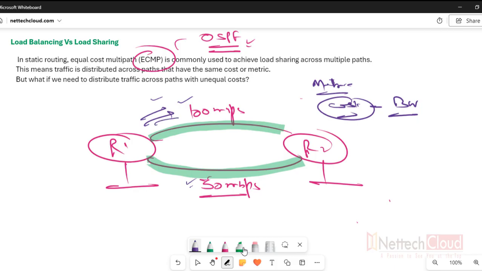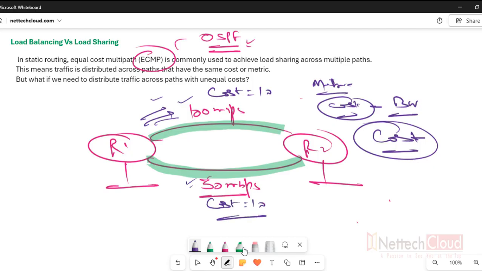In case we want to do ECMP, equal cost multipath, then of course we can do some tweak here. For example, we can manually configure the OSPF cost, and in case both links have equal cost, maybe 10 here and 10 here, equal cost, right? Then what would happen? ECMP, equal cost multipath. Traffic is now distributed equally across different paths.